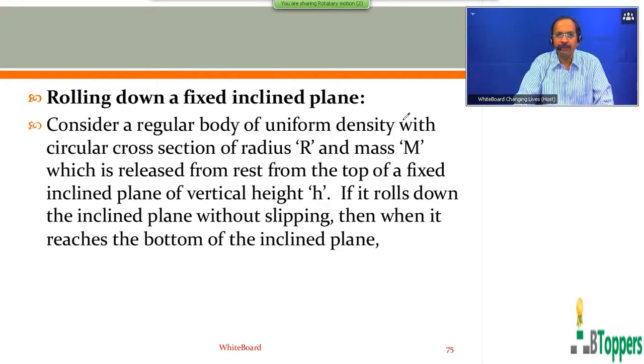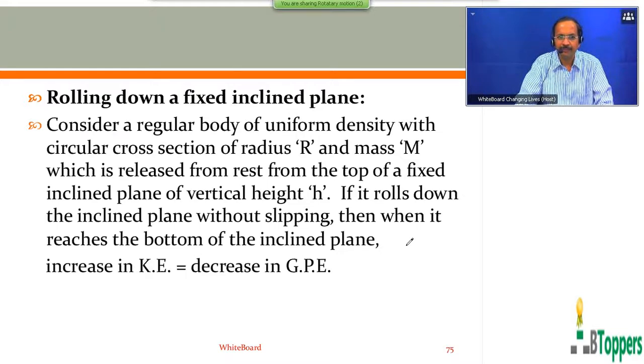Consider a regular body of uniform density with a circular cross section of radius R and mass M, which is released from rest from the top of a fixed inclined plane of vertical height h. If it rolls down the inclined plane without slipping, then when it reaches the bottom of the inclined plane, you can write: increase in the kinetic energy equals decrease in the gravitational potential energy.